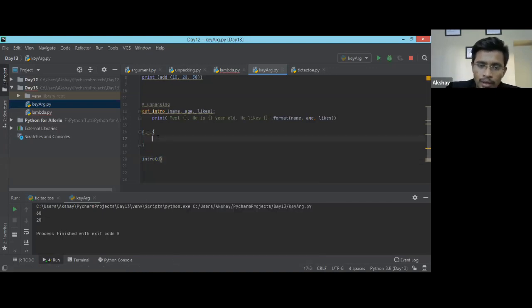Of course, that D should be written with a double asterisk. But here I can add anything I want. My first thing is name, and my name will be Akshay. Then age, sorry, in double quotes, age will be 25. Then likes, in double quotes or single quotes, anything will work, will be IoT.